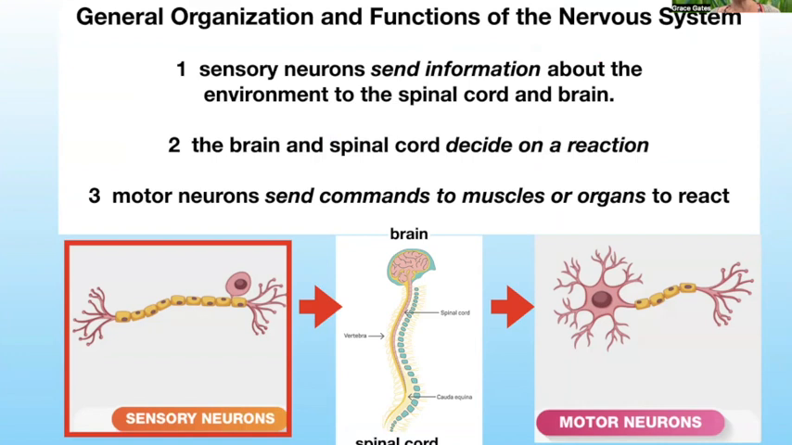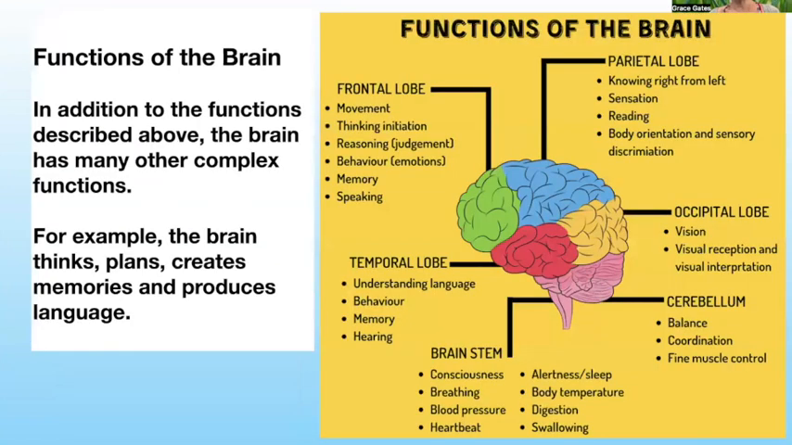Sensory neurons send information about the environment to the spinal cord and brain. The spinal cord and brain decide on a reaction, and motor neurons send commands to muscles or other organs to react. This is the simplest explanation of the function of the nervous system, but we know in humans and in many other creatures, the nervous system is much more complex than that. For example, in humans, the brain thinks, plans, creates memories, and produces language, all outside of the basic organization of sensory and decision-making and motor out.